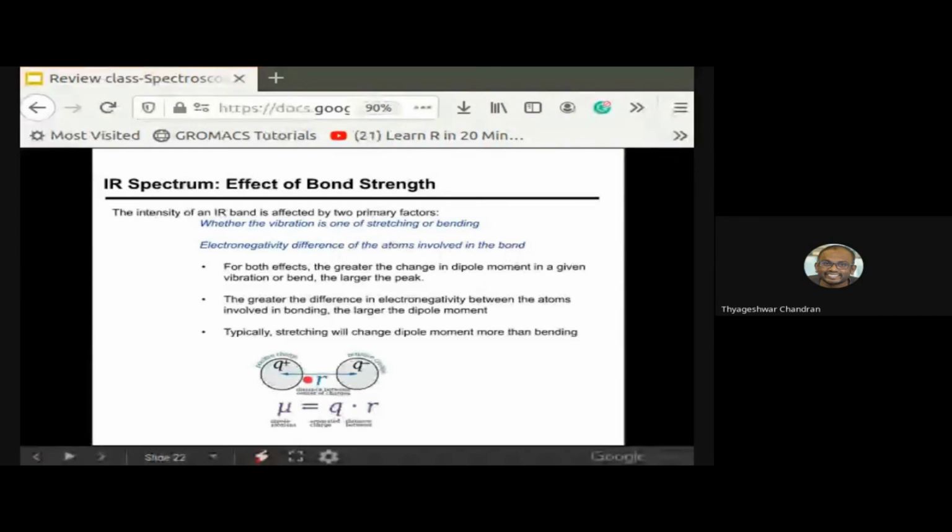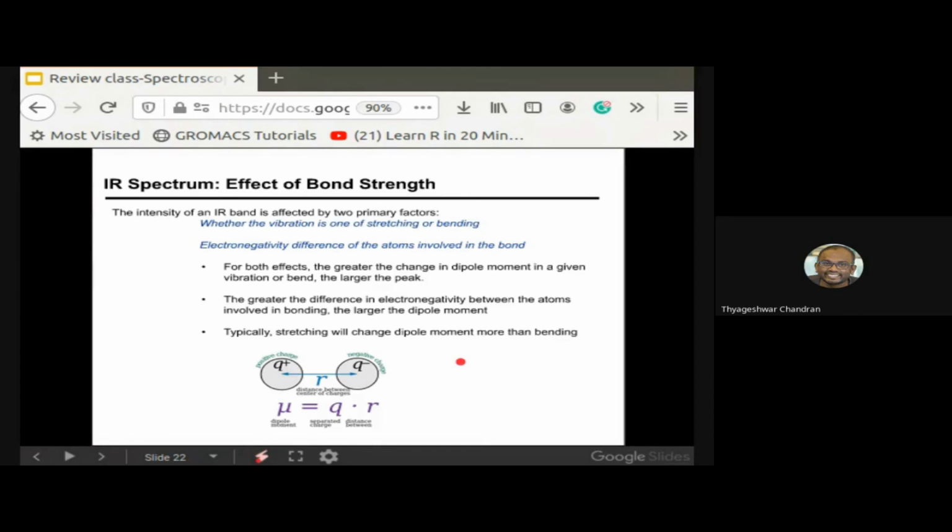For both effects, the greater the change in the dipole moment, the greater the vibration. If you pull the molecule more, the vibrational energy will increase, and that directly corresponds to the increase in peak intensity of the IR spectra.